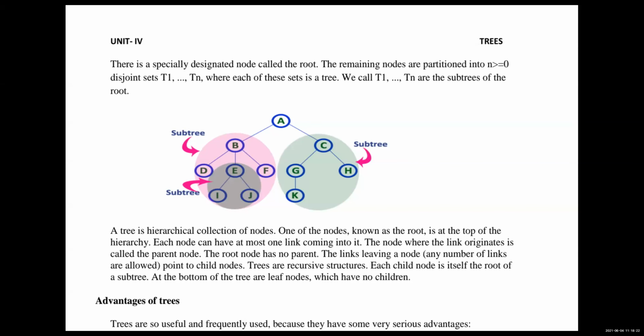Okay, so each node has at most one link coming into it. The node where the link originates is called the parent node. See here, A is the root node, and B and C are the children of A.